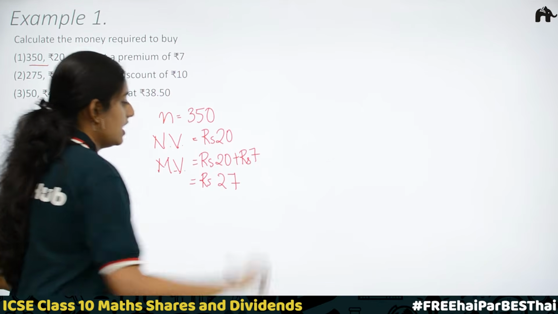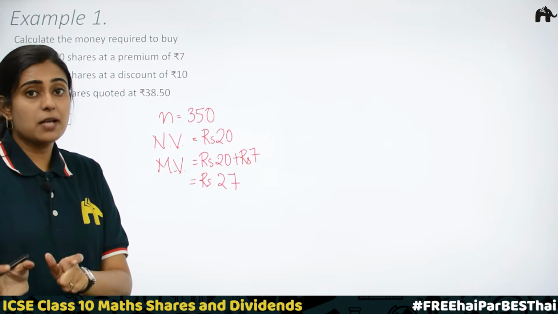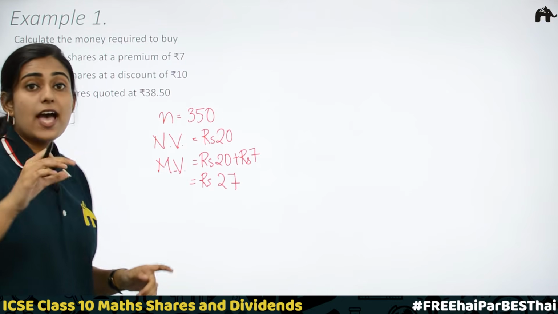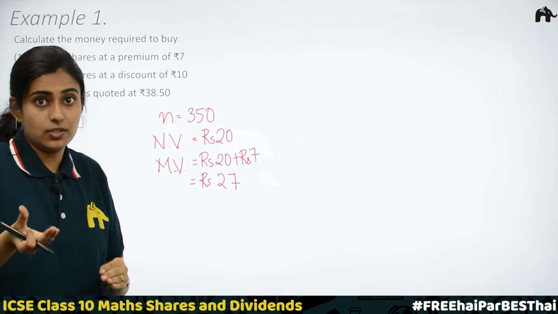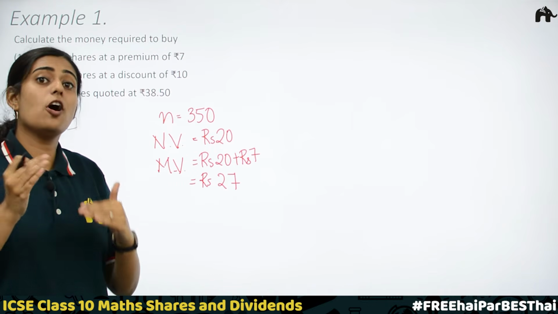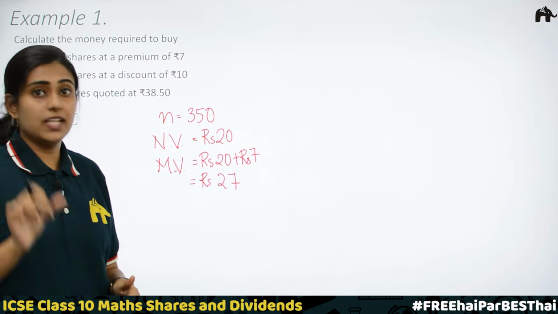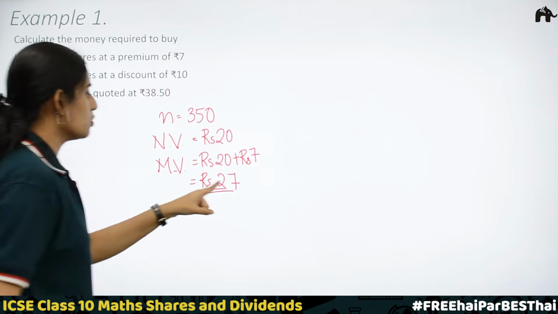27. We have discussed this. At par. At par means nominal value is equal to market value. This is the case of above par, that is nominal value is less than market value. If it is below par, then nominal value will be greater than market value. In that case, there will be a discount. So, we got market value is equal to rupees 27.